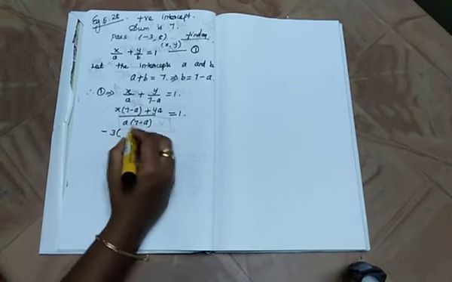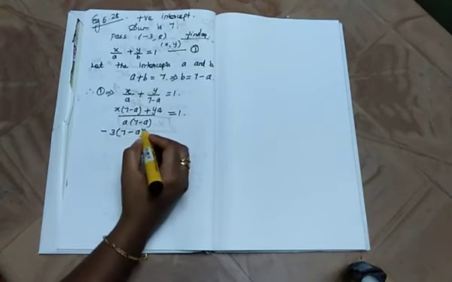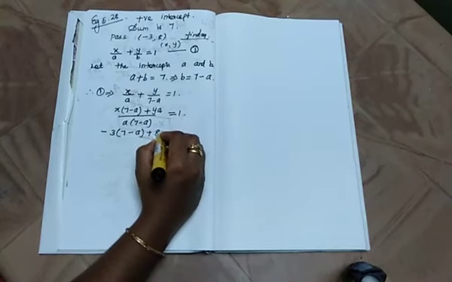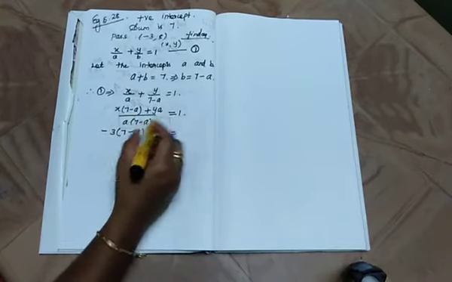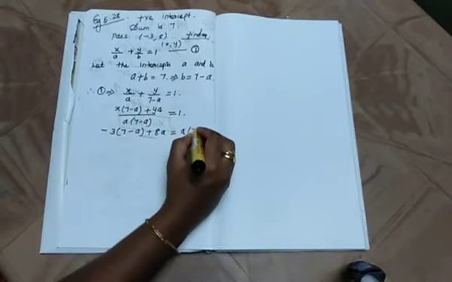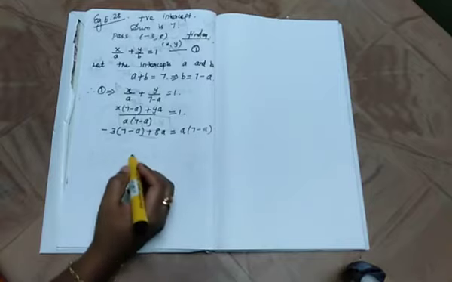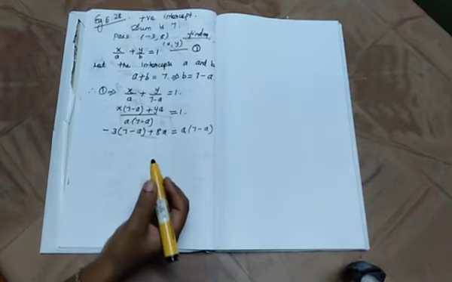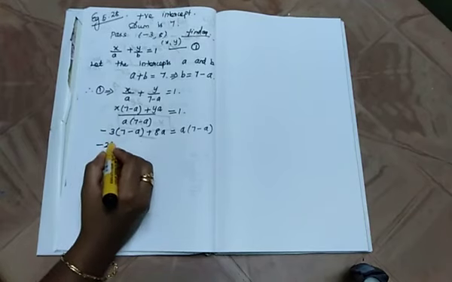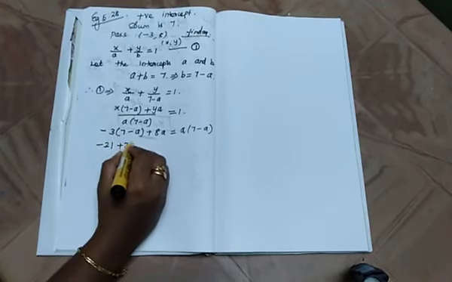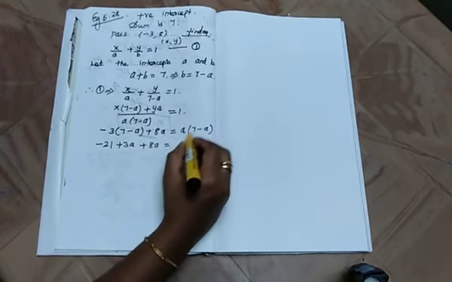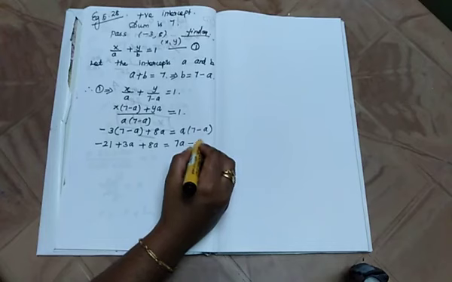Minus 3 into 7 minus a, plus what is the y value? 8 into a is equal to, cross multiply it, 1 into this term, so a into 7 minus a. Now whatever we can multiply, just multiply it. Okay, so minus 3 into 7, minus 21 plus 3a plus 8a is equal to 7a minus a square.